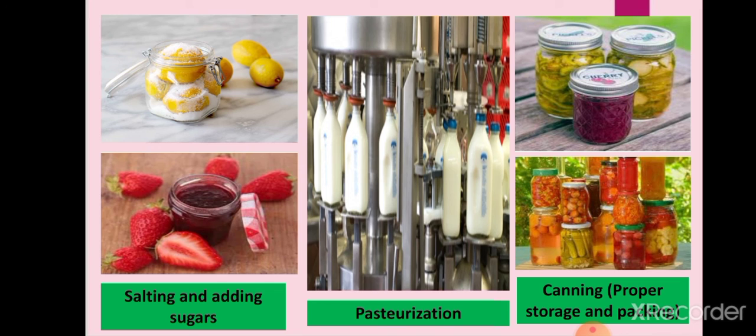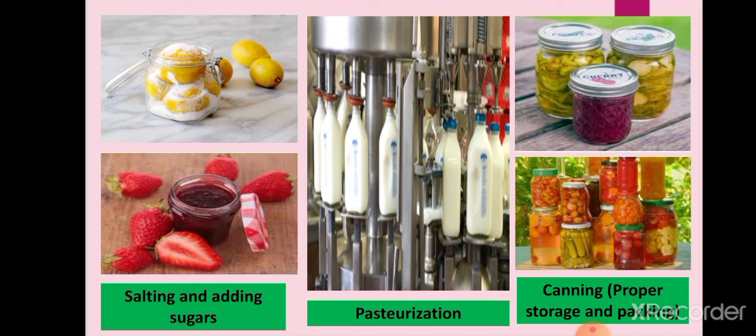Sometimes food items are canned, enclosed and sealed in cans. Before this, they are heated at 120 degrees Celsius to destroy microorganisms. After that, they are canned, properly stored and packed. Canned food items remain good for many years, and the canned food is not damaged either. Dry fruits and vegetables are also preserved by this method.